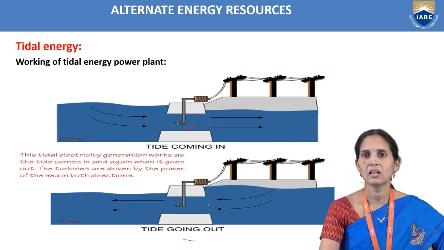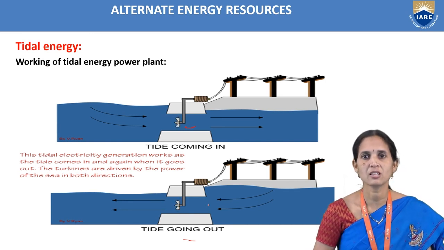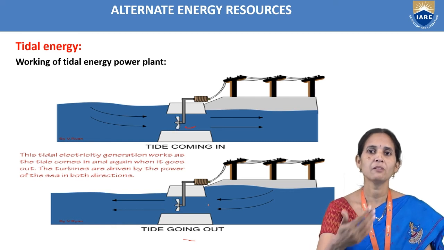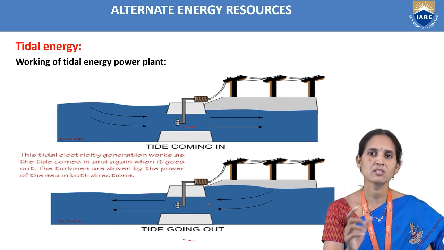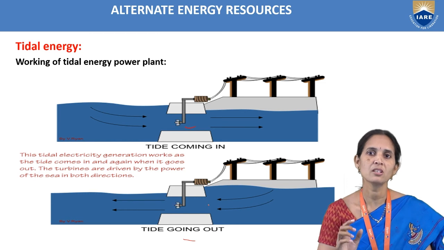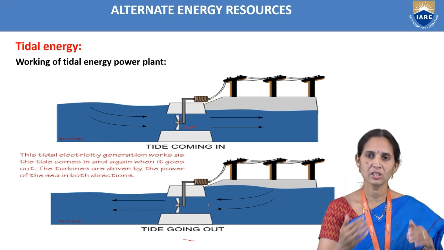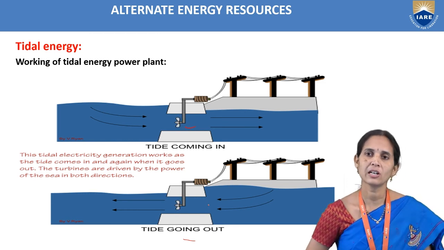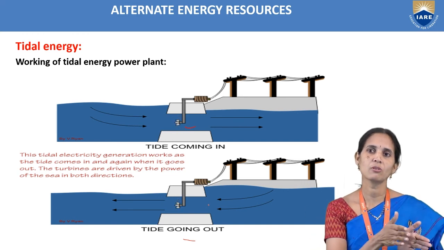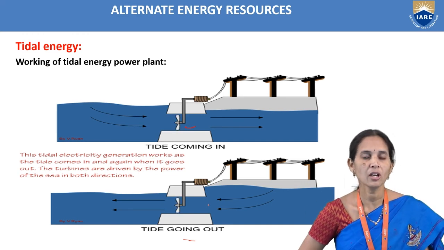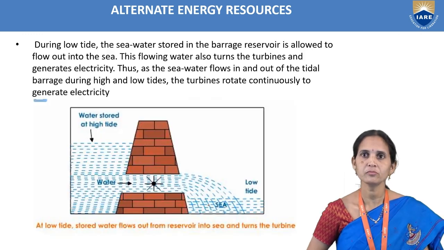So tidal electricity generation works as the tide comes in, and again when it goes out, the turbines are driven by the power of the sea in both directions.